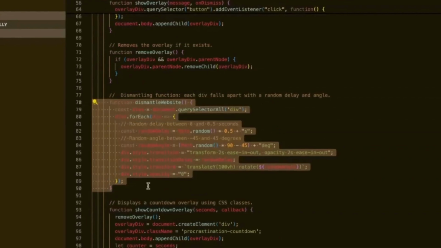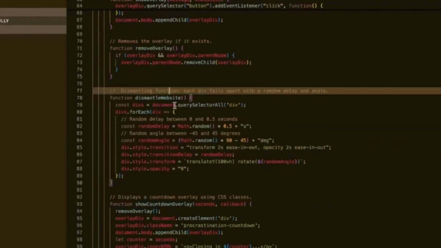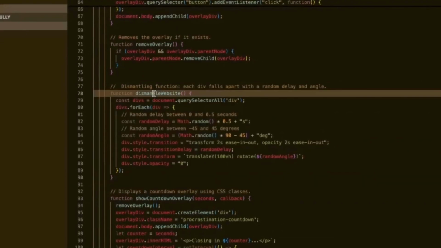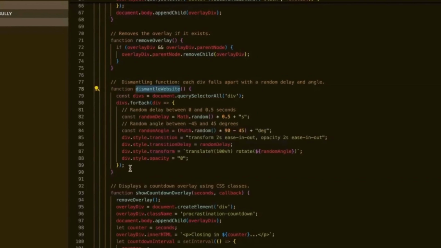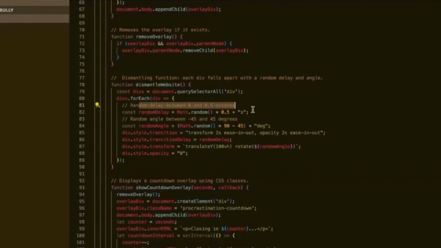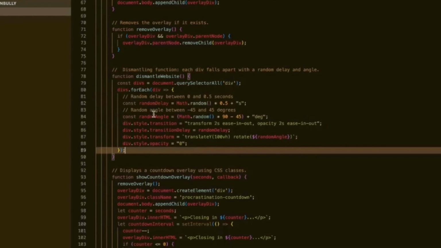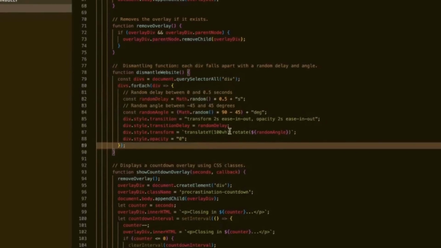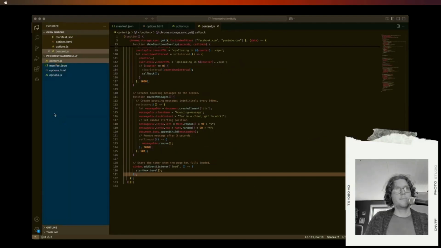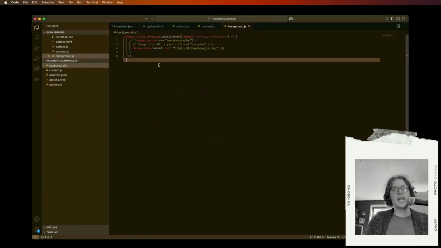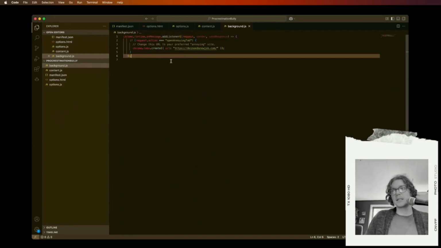Down here we have the awesome function, which is really cool, and I can't wait to tweak this a little bit, which is dismantling the website, basically. So it randomly selects divs around the website and just kind of rips them apart, it looks like. Then there is the background.js, which basically just listens for a request to open a new page.